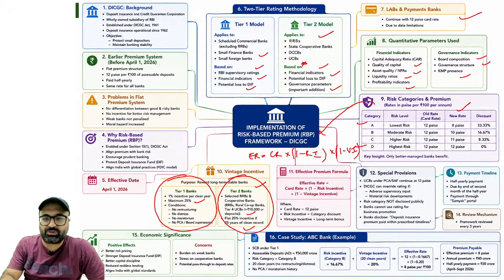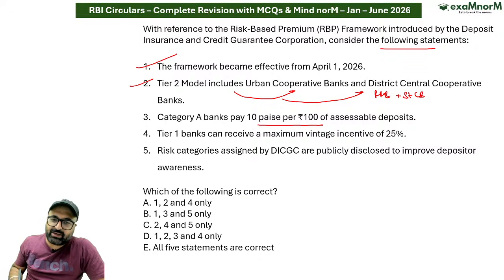Other than this, I think some more things are important. Tier 1 capital can receive maximum vintage of 25%, this is correct. Tier 2 capital can also receive the maximum vintage of 25% only.